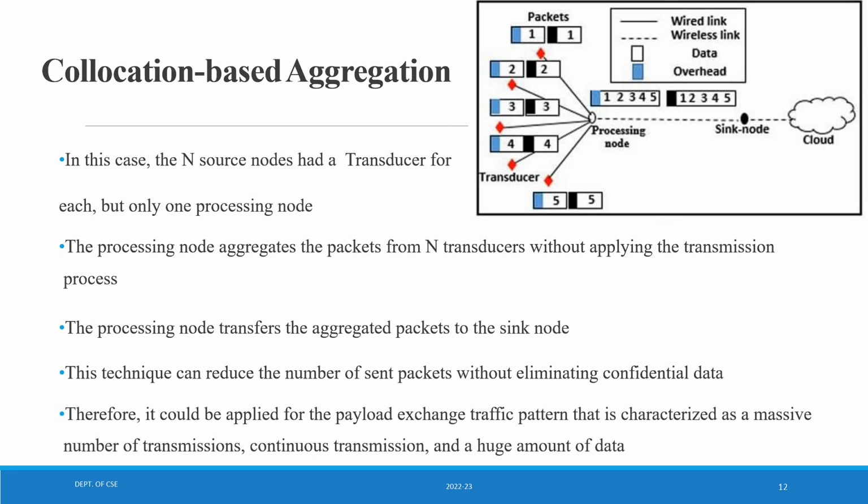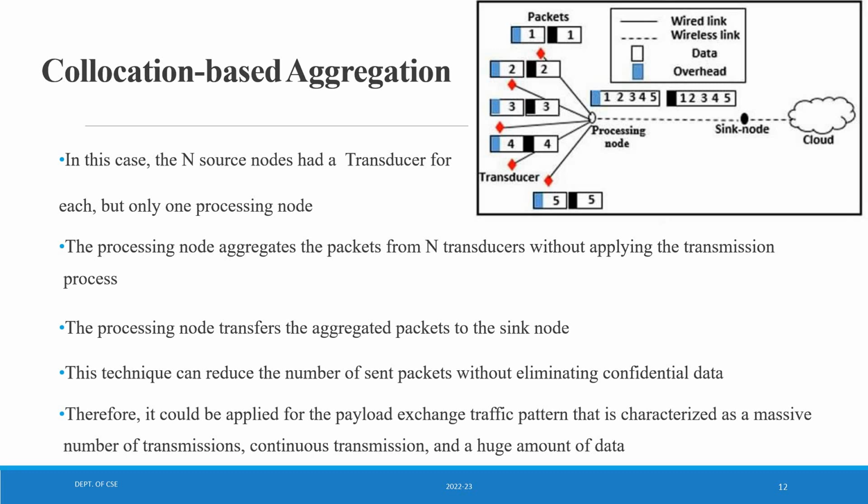The processing node aggregates the packets from n transducers without applying the transmission process. The processing node transfers the aggregated packets to the sink node. This technique can reduce the number of sent packets without eliminating confidential data. So this is one of the advantages of the collocation based aggregation technique, wherein the sent packets can be reduced without eliminating the confidential data.